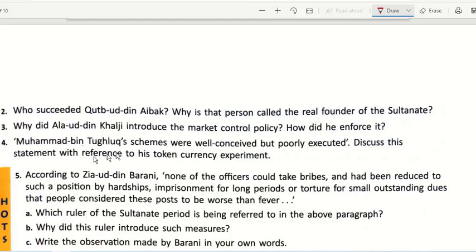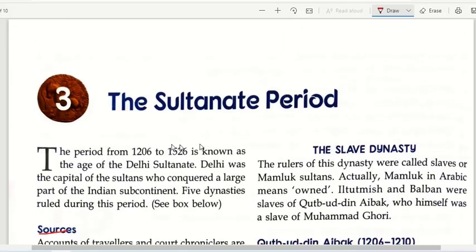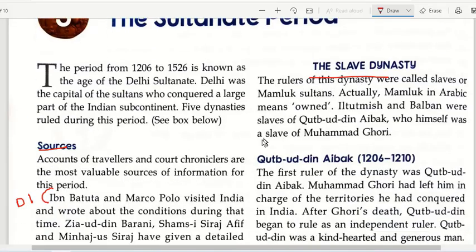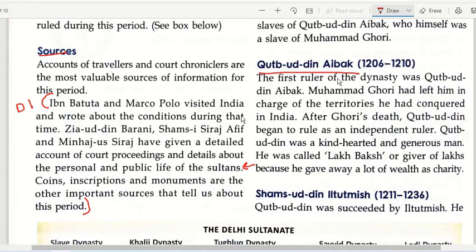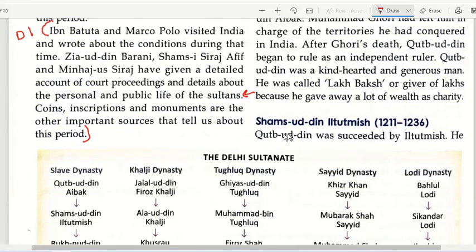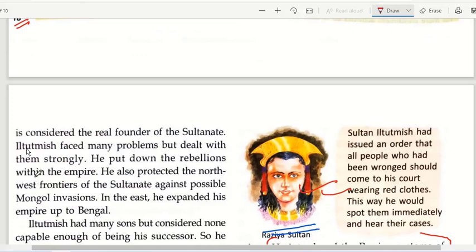Okay, now question number 2 is: who succeeded Qutbuddin Aibak? Why is that person called the real founder of the Sultanate? He is talking about your slave dynasty, which is mentioned on our first page. This is the slave dynasty. Qutbuddin Aibak was the founder of the slave dynasty. So you will be writing, you have to start from here: Qutbuddin was succeeded by Iltutmish. He is considered the real founder of the Sultanate.